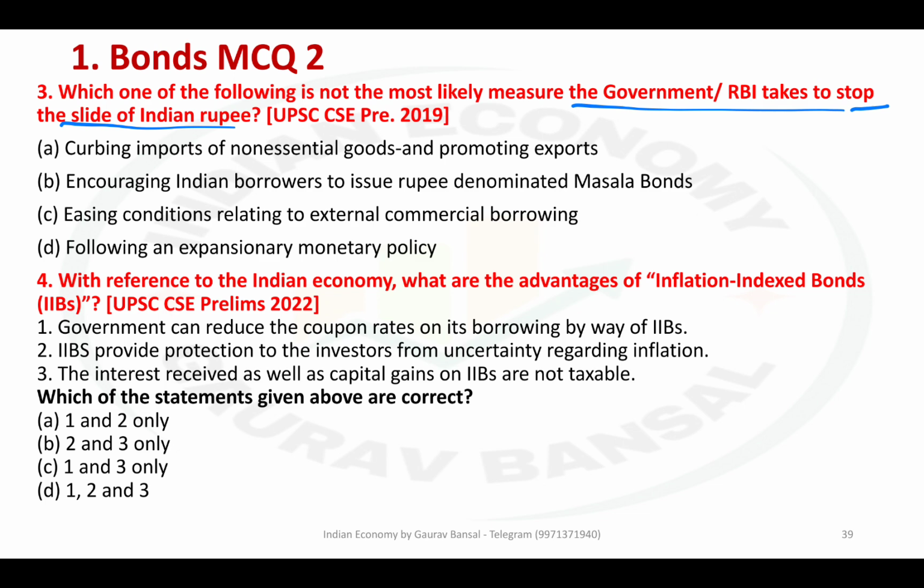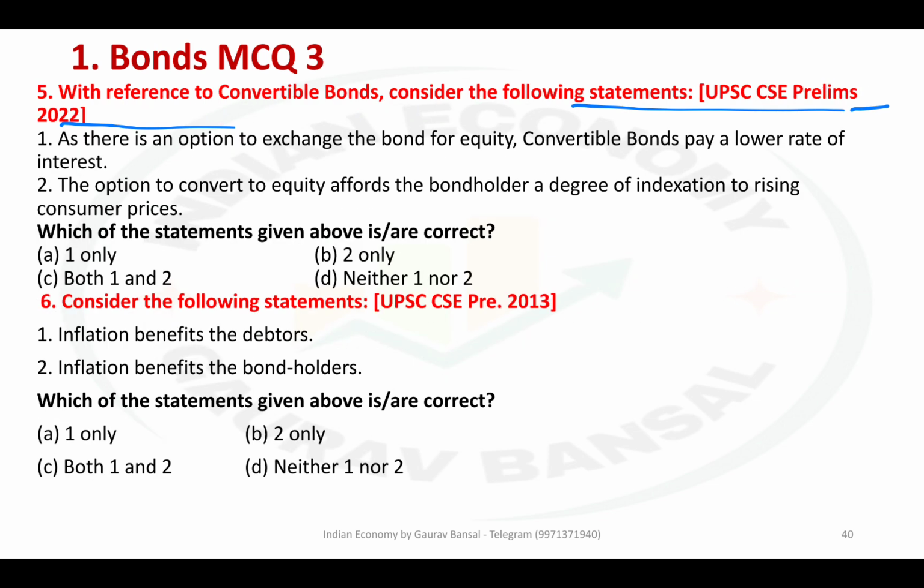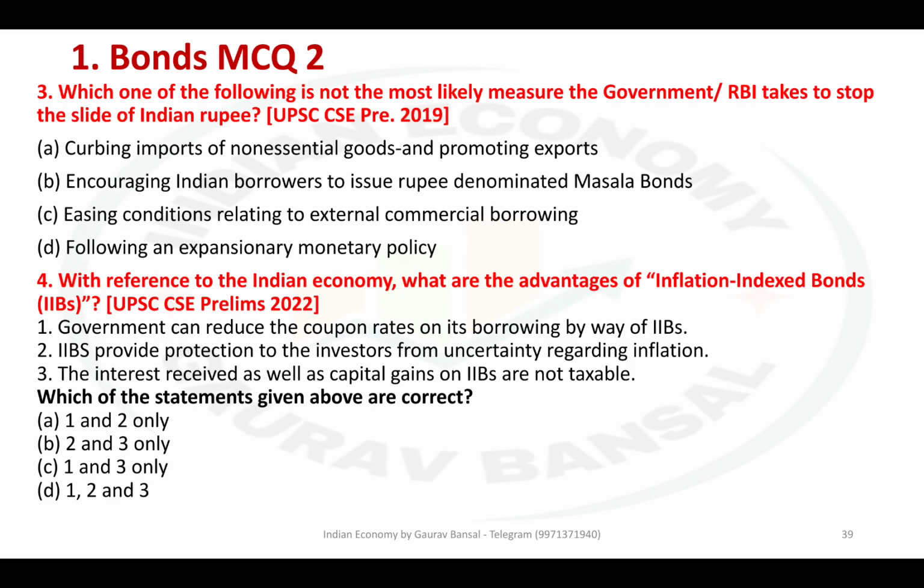When RBI is trying to stop the slide of the Indian rupee, or basically to affect the exchange rate, in this case RBI would follow a tight monetary policy.